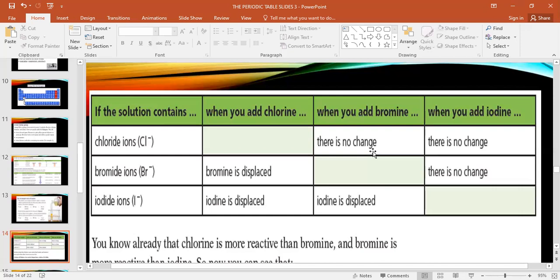Second equation, see, according to your question, I wrote Br first. It means I am going to check whether Br can replace Cl or not. So what do you think? Can Br replace Cl? No. That's why here no change. Why no change? Because bromine is less reactive than chlorine. Now, when you add bromine into bromide, what happened?